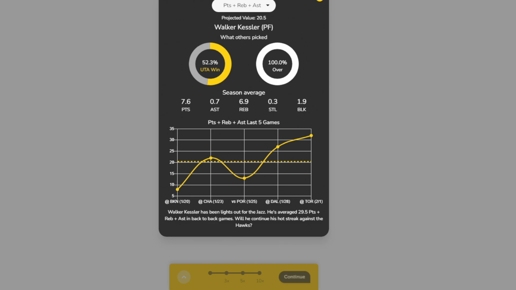Shot attempts, averaging around 8 over his last 10. You've got to love points. He's averaging 12 over his last 10 games. Rebounds: he had a monster game against Minnesota on the 16th. He had 21 boards, but gets a lot of rebounds, averaging 11 over his last 10. And then assists, doesn't do a ton. Only reason I picked points, rebounds, and assists is because it's a half more than the points and rebounds at 20. So if you want to pick that, he averages 1.5 assists over his last 10 as well.